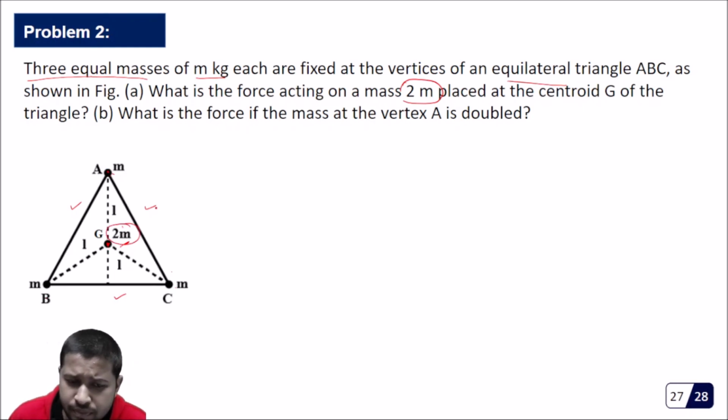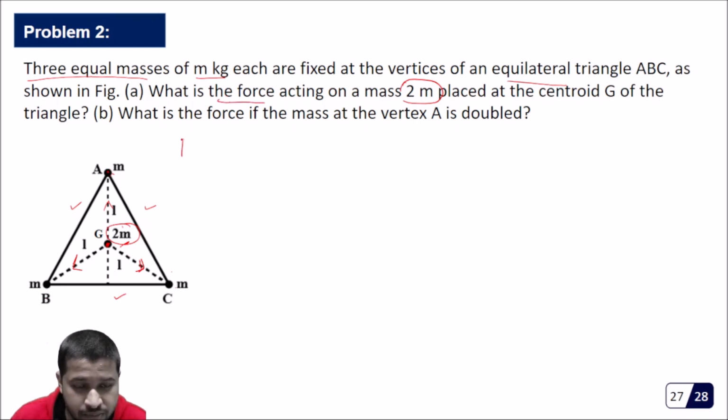Now from the principle of superposition of gravitational forces, we know that the net force at this point will be the vector sum of this force plus this force plus this force. When we do a vector summation of all these three forces, we will get the net force. What is the net force acting on the mass of 2m? Let's do this.